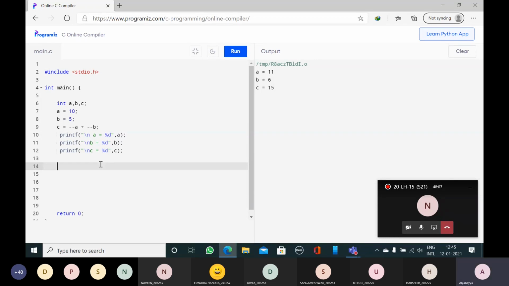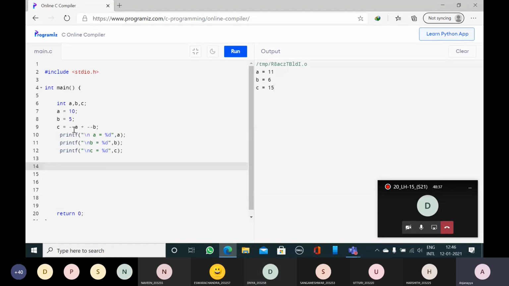Now, can anybody tell what is the output of A, B and C onto the output screen after running the program? C equals 13. A is equal to 9. B is equal to 4. Okay. Now, so this is prefix increment.